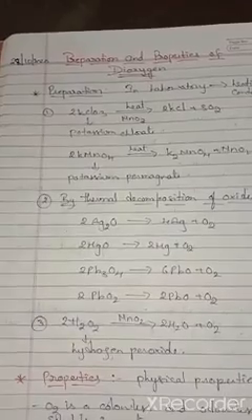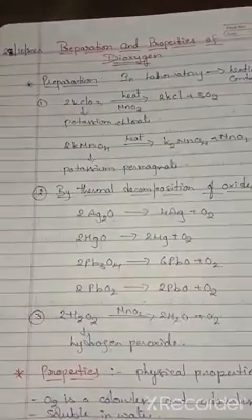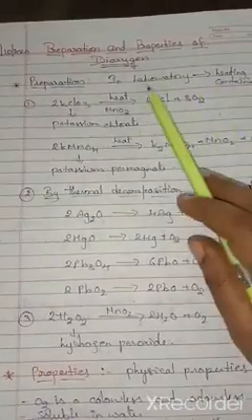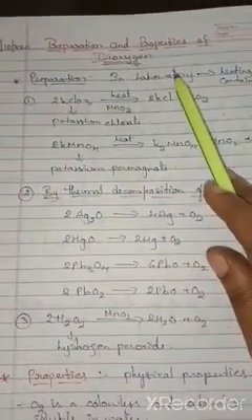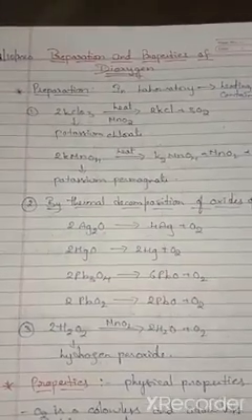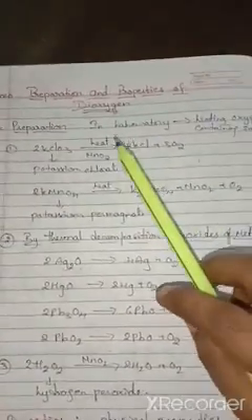Good morning, children. In today's session, we are going to learn the preparation and properties of dioxygen. We already have learned the physical and chemical properties of group 16 elements. The first element of group 16 is oxygen, so we are going to see its preparation and its properties. First, the preparation in the laboratory.